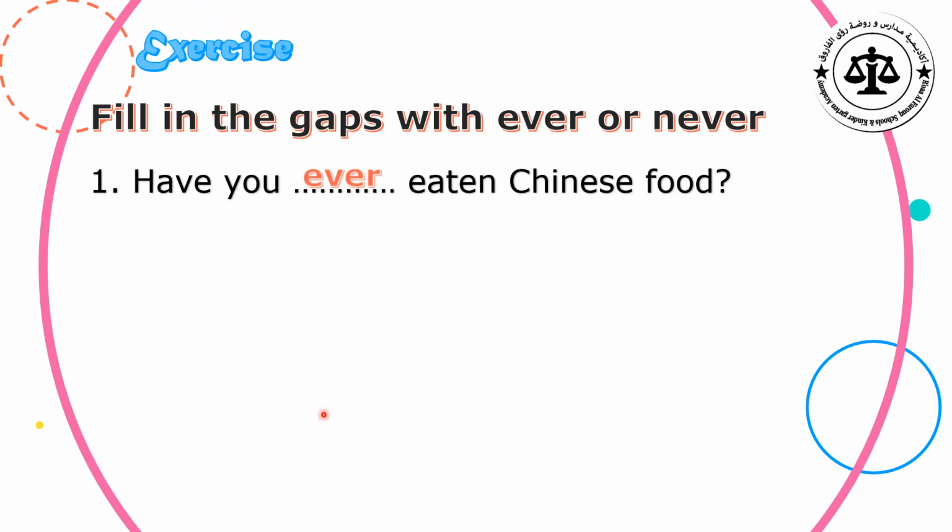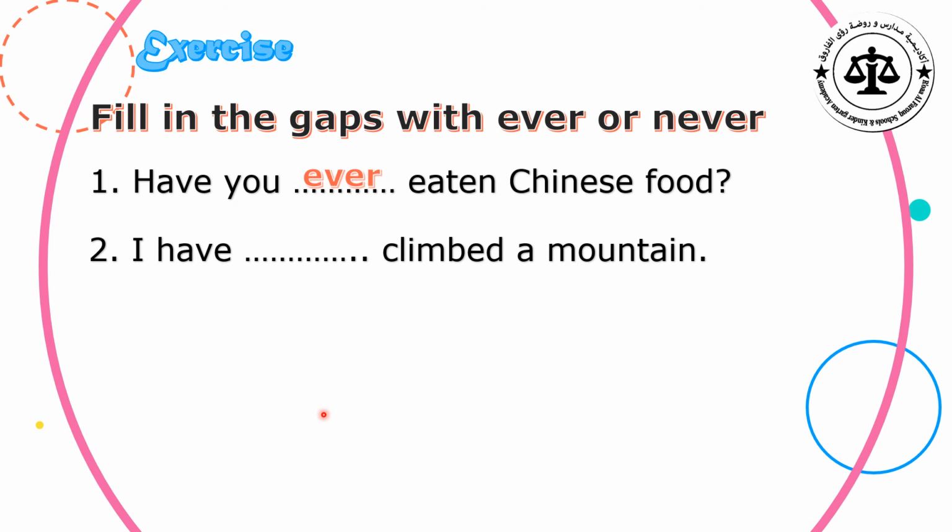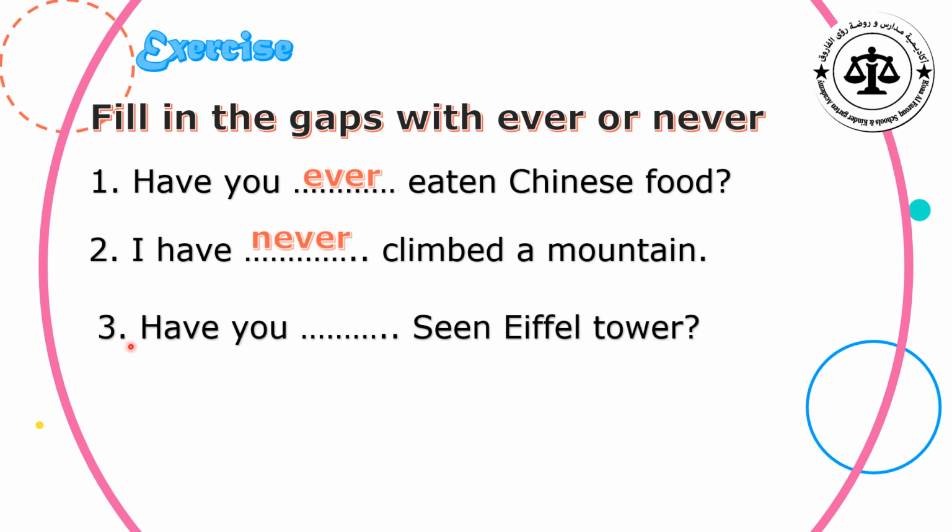Number 2. I have what climbed a mountain? I have ever or never. Is this a question or a sentence? Excellent. This is a statement. So we have to use never. I have never climbed a mountain. Number 3. Have you what seen the Eiffel Tower? So here this is a question. Have you ever?